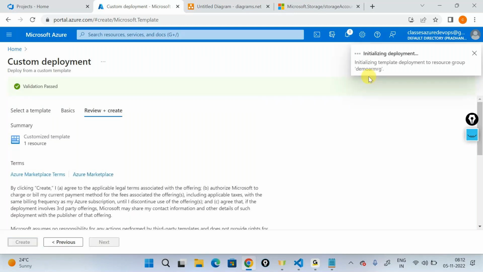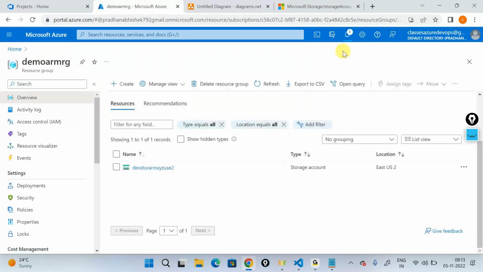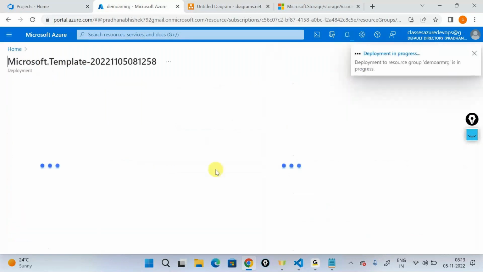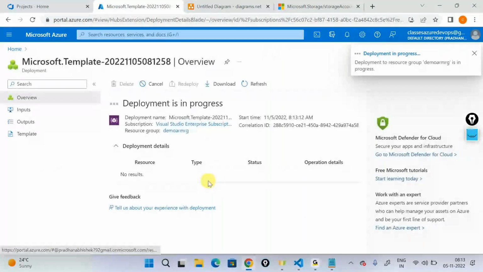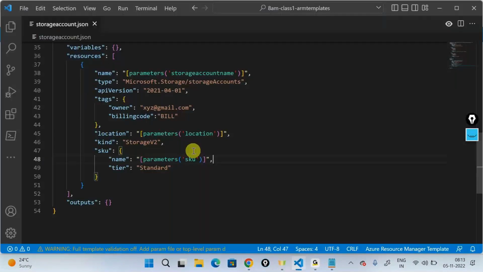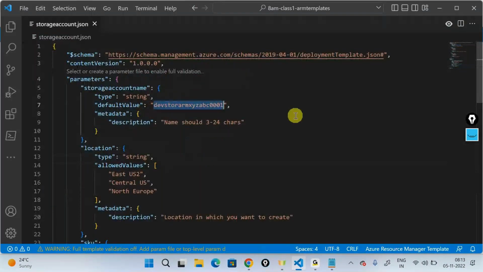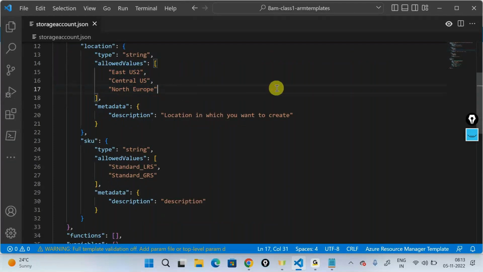It's now going to initialize my deployment, and now you can go ahead and do a template creation out here. So it says submitting the deployment, and it's going ahead and creating that particular resource with those properties that you have allowed. So you can mix and match. You can choose a default value if you want to give an example, or if you want that storage account by default to be created in something, you can do that. And you can also use something like an allowed values function to restrict someone on what they can create, where they can create, and so on and so forth.